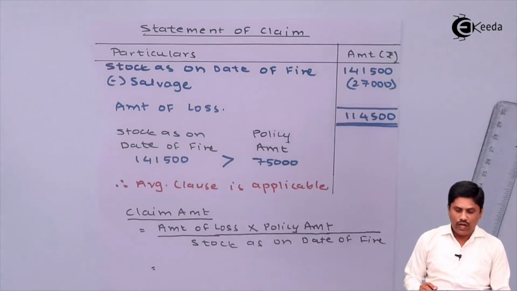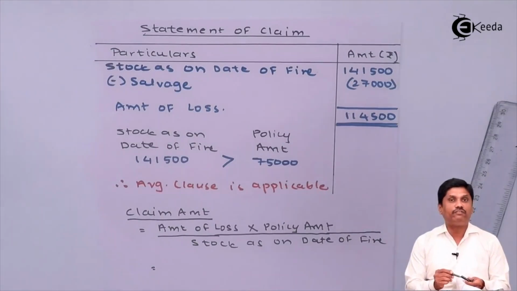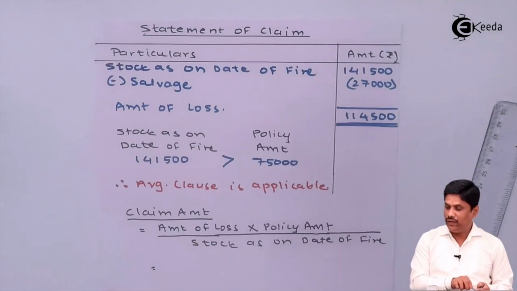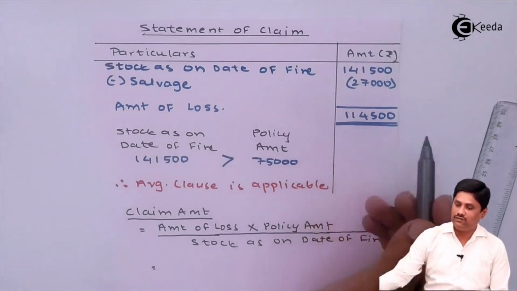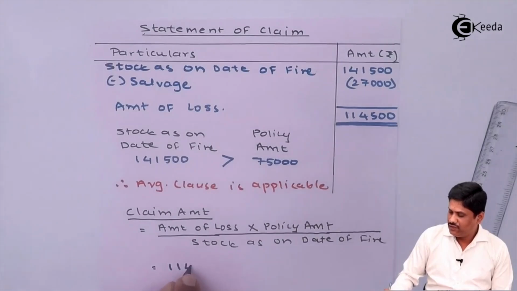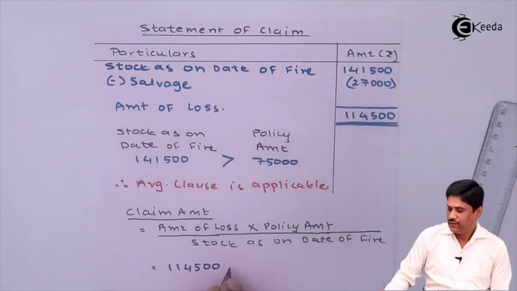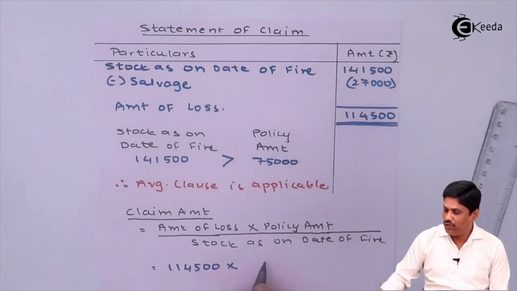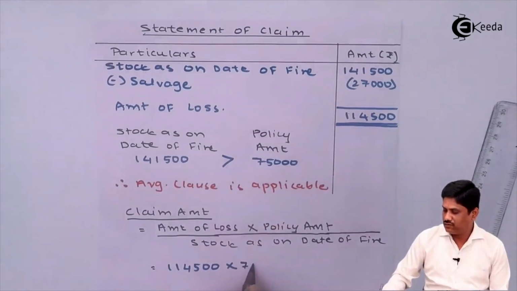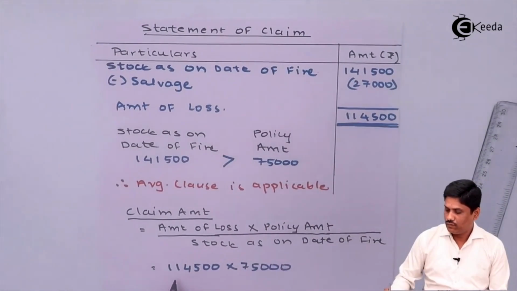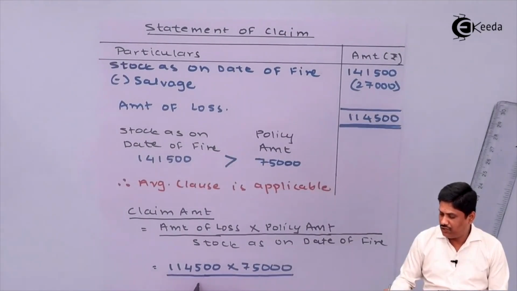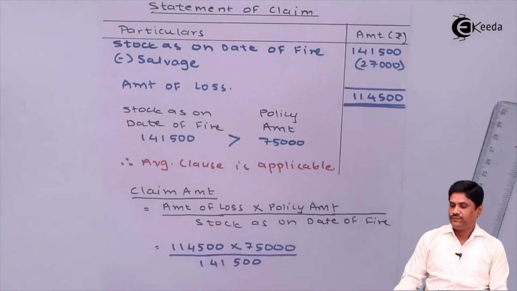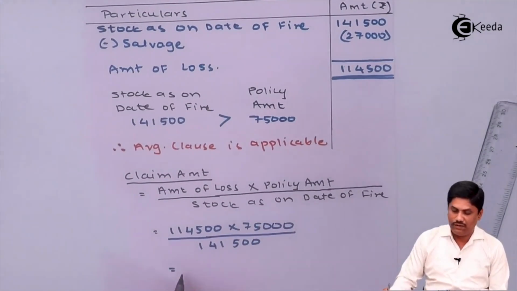Sir, how you will write the amount? अरे simple है. Now everyone can tell me how to fill up the amount in this formula. Now tell me, what is your amount of loss? Amount of loss is 1,14,500. So 1,14,500 multiplied by policy amount. What is your policy amount? 75,000 upon stock as on date of fire. What is your stock as on date of fire? 141,500. Correct?